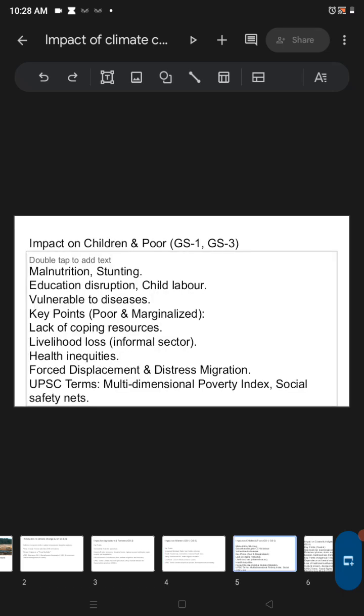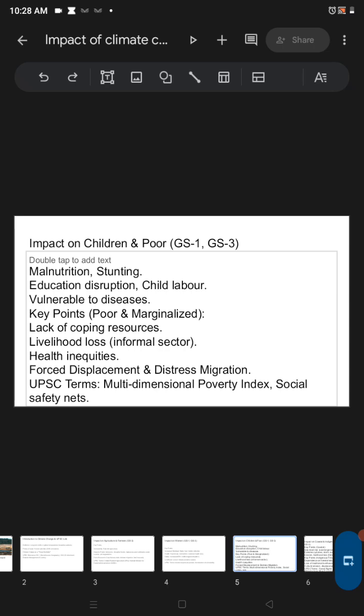And also the impact on children and the poor, again GS paper 1 and GS paper 3. Malnutrition due to food scarcity. Stunting means not having proper growth and development.